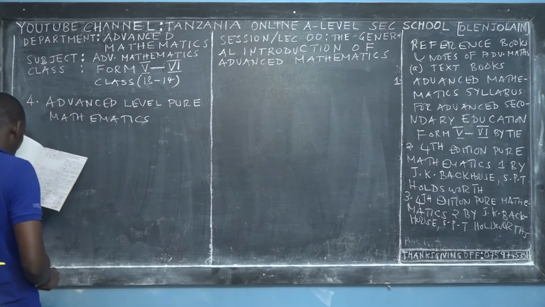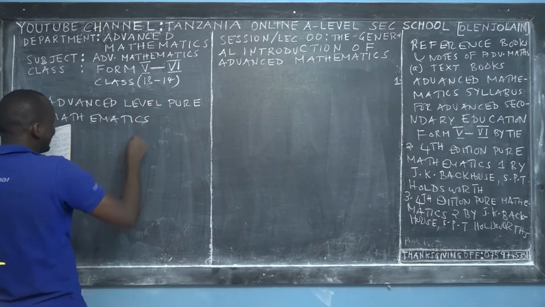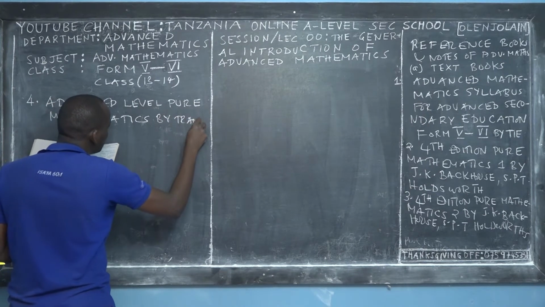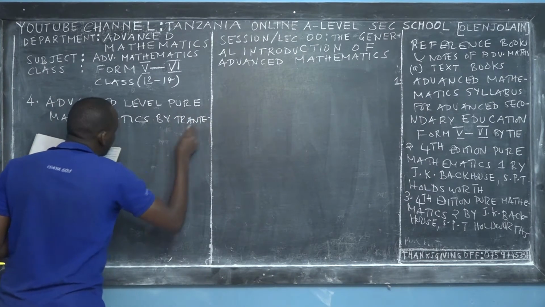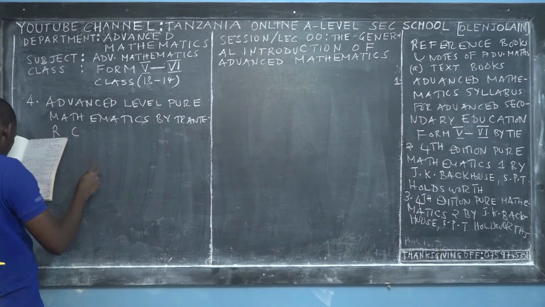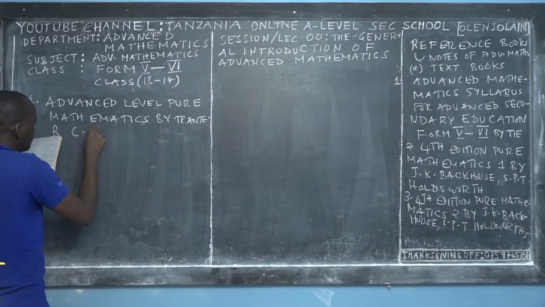Advanced Level Pure Mathematics by Chapter J. This is by Chapter, a very good book. I have a copy of it, but you can also order this book online and I can send it to you.